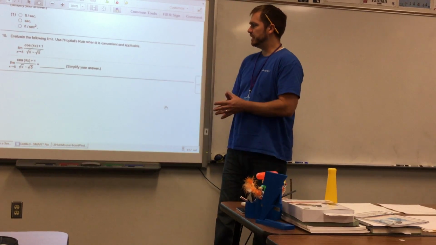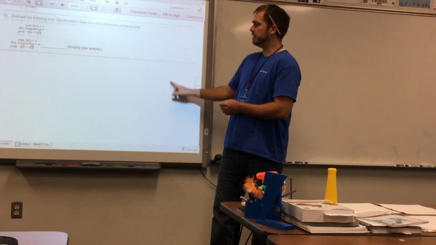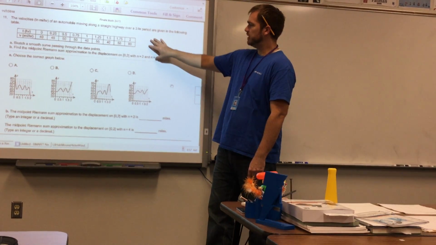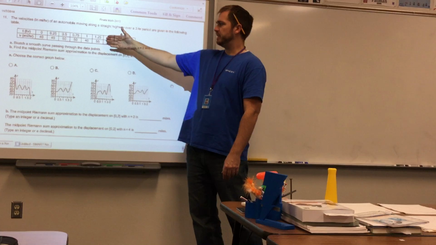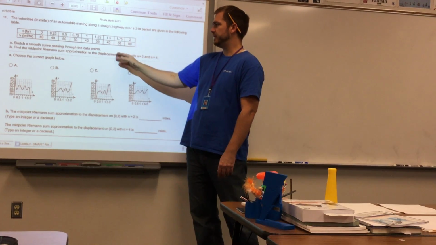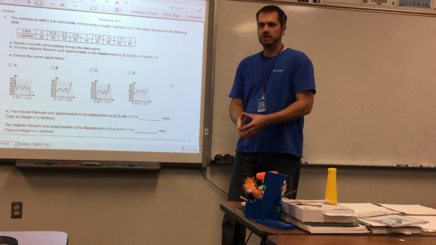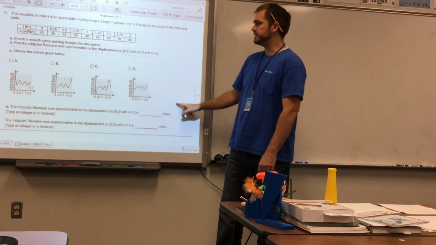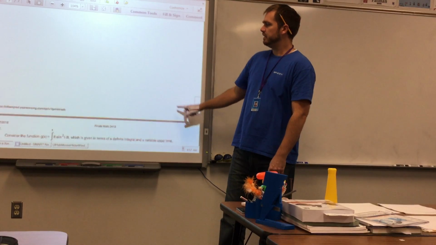And then some more L'Hopital's rule limit problems. Another velocity and motion problem. This time they're giving you a table and trying to find a Riemann sum. So this is what I call a data-based problem, a table-based problem. Find the midpoint.